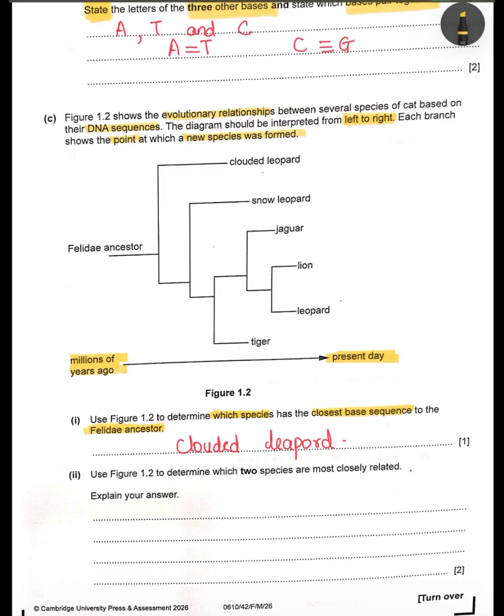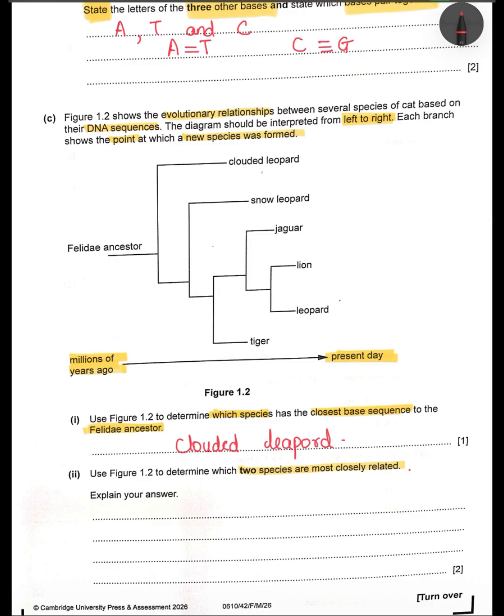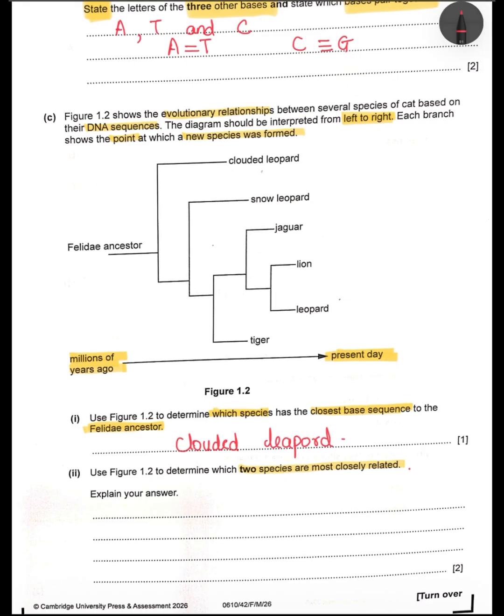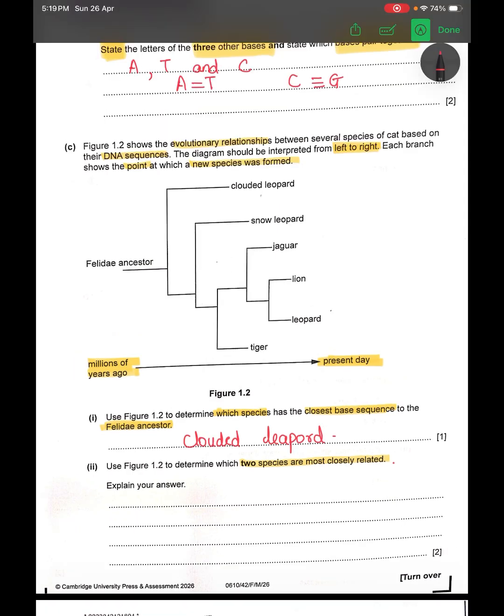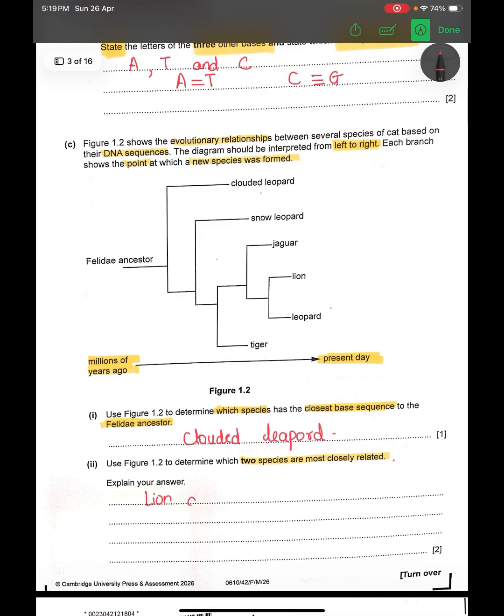Use figure 1.2 to determine which two species are most closely related. You're going to observe the figure again and you will see which two species share the most recent common ancestor compared to any other pair. If you look closely, the only pair that shows the most closely relation is lion and leopard.